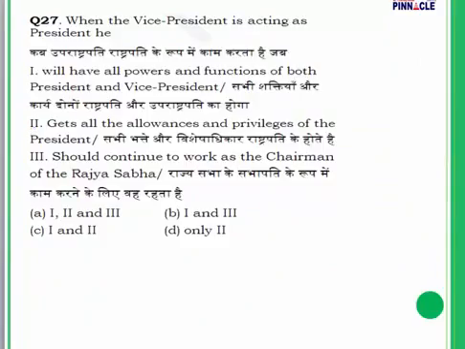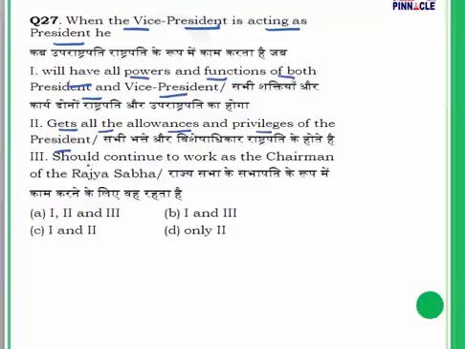Question number 27. When the vice president is acting as president, number one, he will have all powers and functions of both president and vice president. Point number two, he gets all the allowances and privileges of the president.